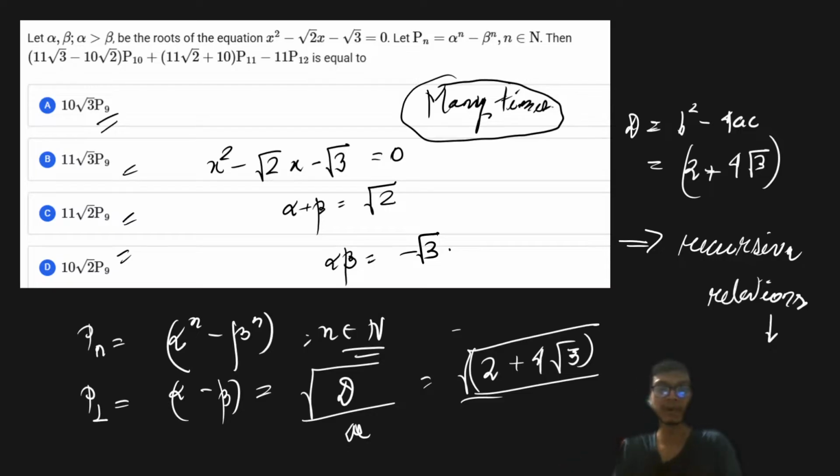And once we do that, if you try to solve this particular problem on your own, you will get the answer as option number A. You can always try to solve this particular problem. You'll get this particular expression coming out as 10 root 3 p9. 10 root 3 p9 is going to be the answer for this particular question. So you can try to solve this particular problem by yourself, and you'll get the particular relation.